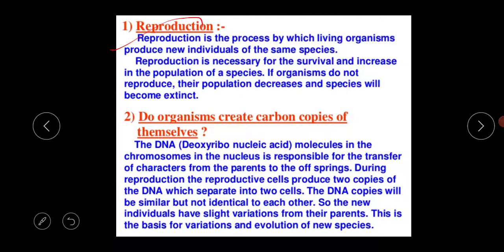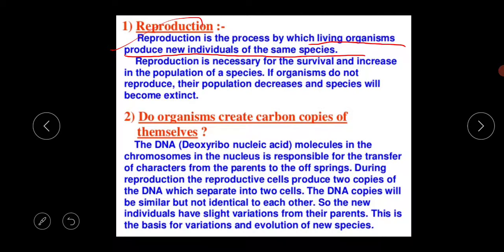So what is the basic definition of reproduction? Reproduction is one kind of biological process by which living organisms produce new individuals of the same species.